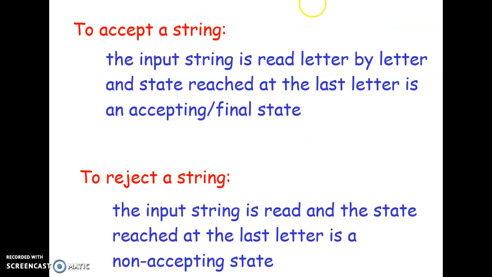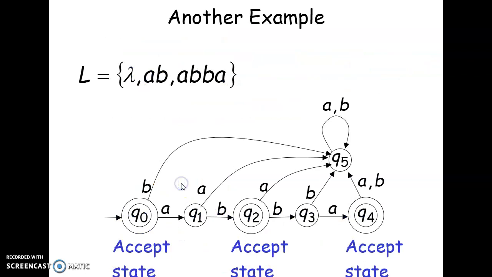So to accept a string, the input string is read letter by letter, and if the state reached at the last letter is an accepting or a final state, then the input string is accepted. To reject a string, the input string is read again, letter by letter, and the state reached at the last letter is a non-accepting state. In that case, the string is rejected.